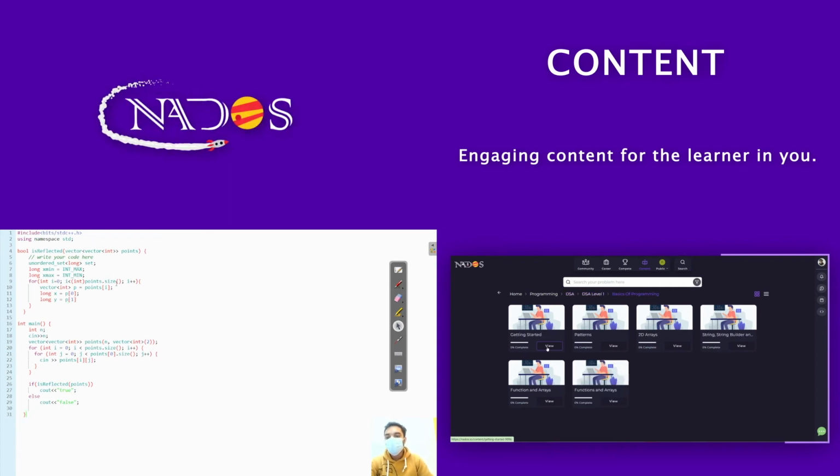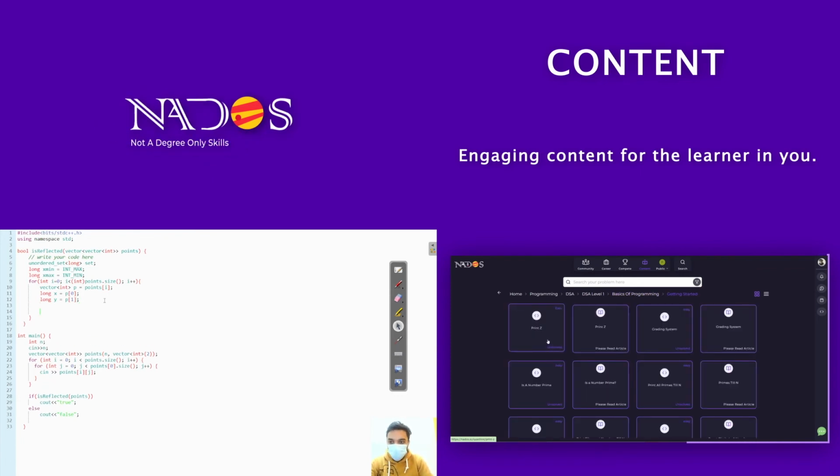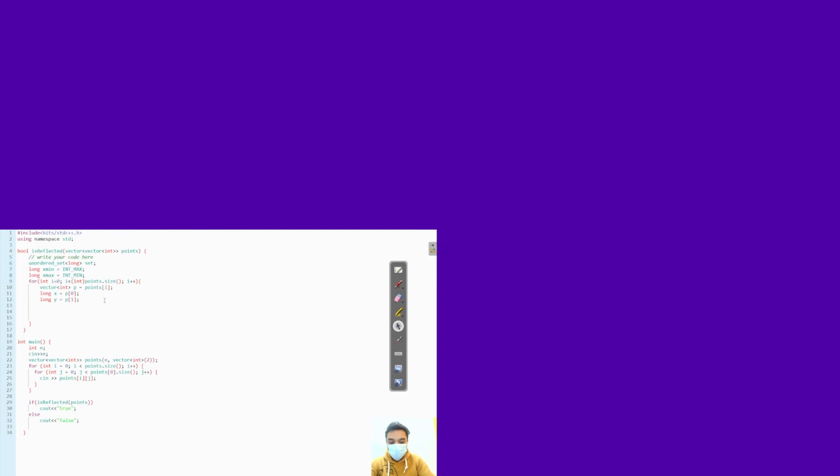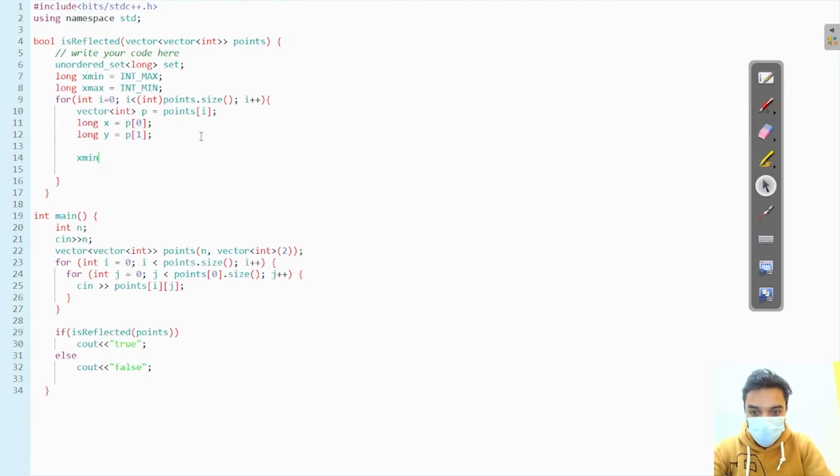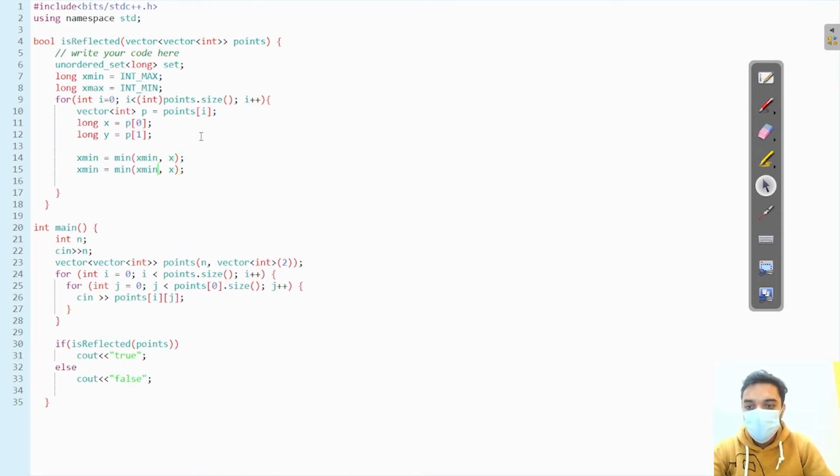Now I have my x and y coordinates, and I also have to update my x min and x max. So my x min will be equal to the minimum of x min comma x, and the same for the second one, x max, where we have to find the maximum.